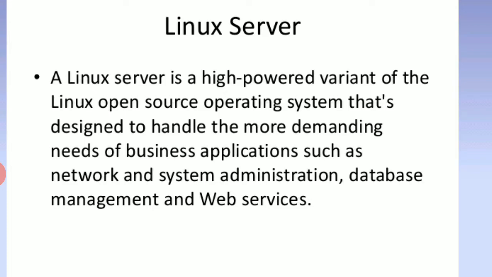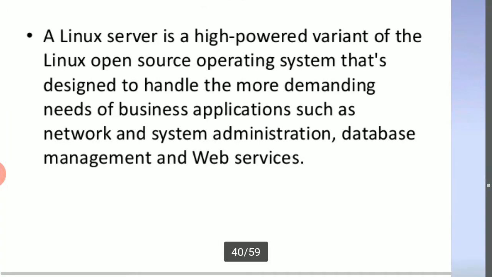This is called an open source operating system that is designed to handle the more demanding needs of business applications such as network and system administration, database management, and web services.